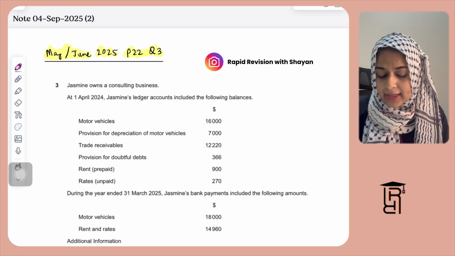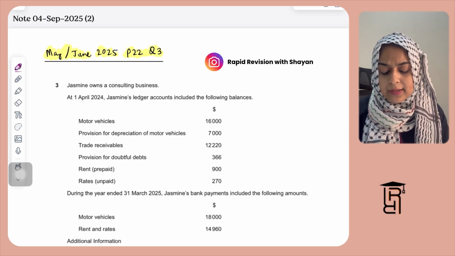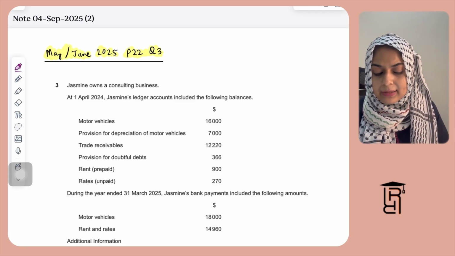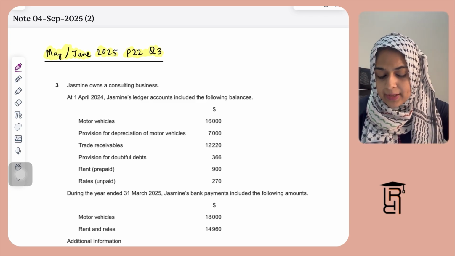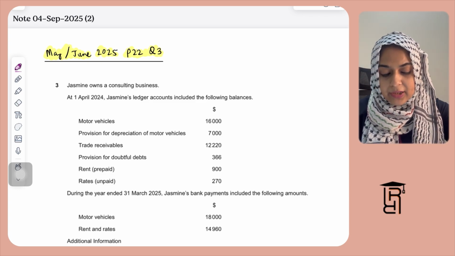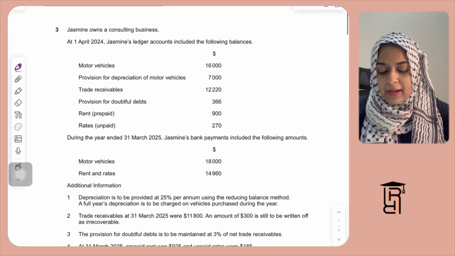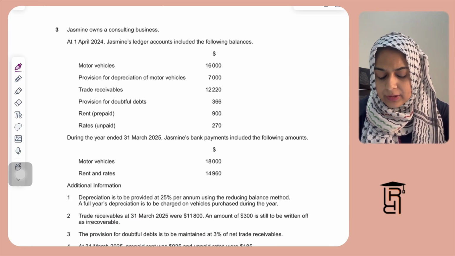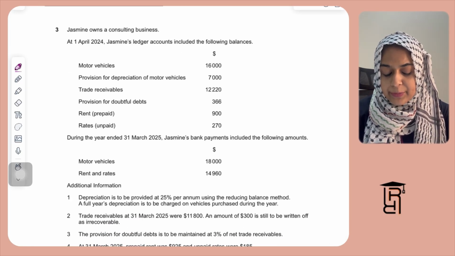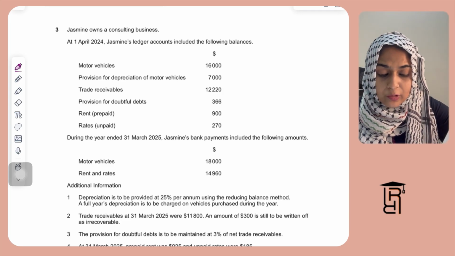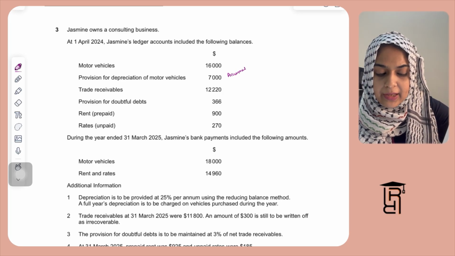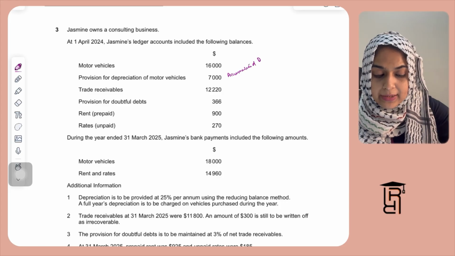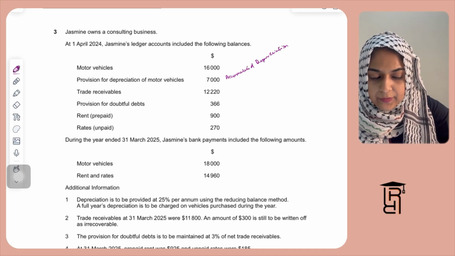So the question here says, Jasmine owns a consulting business. So consulting businesses are basically service businesses, right? So then they're saying at 1st April 2024, Jasmine's ledger accounts included the following. They have motor vehicles for $16,000. They have provision for depreciation of motor vehicles. So this is like opening provision for depreciation. So it's like accumulated depreciation at the start of the year.